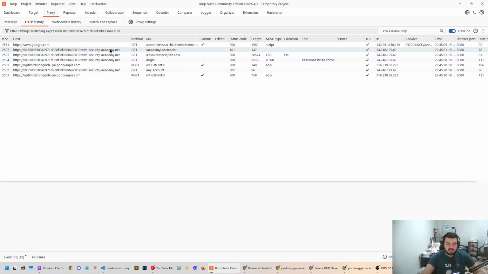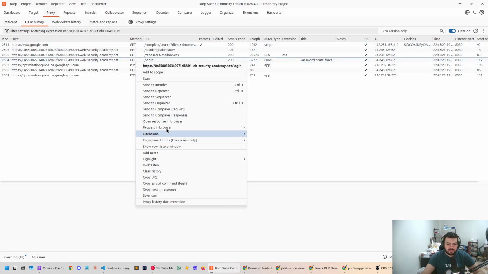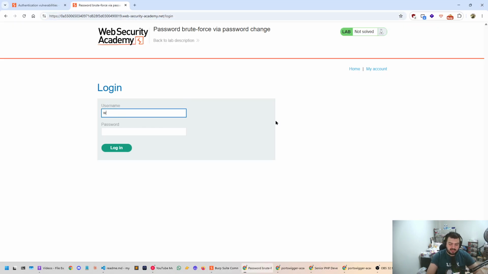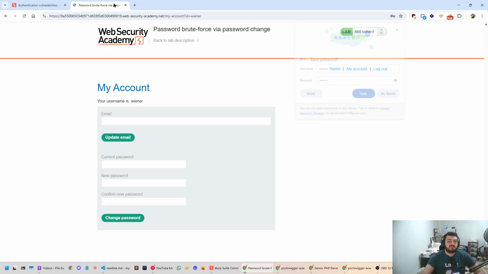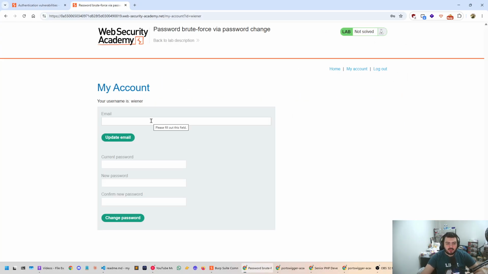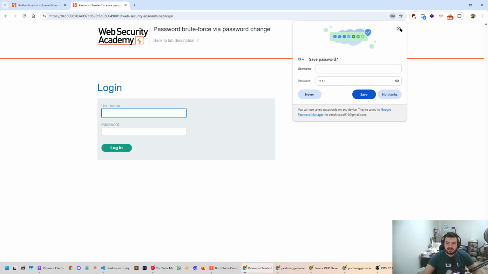So we're going to expand this, make sure we are good to go. Okay, I don't need all of these. Let's just clear history. This is all just noise, and then let's log in. I already know the username and password, which is right here. Okay, so we have an email we don't care about, and then we have a current password, new password, new password. Okay, first of all, let's enter a faulty password. So I'm just going to enter test, test, test into all three. Change password, and